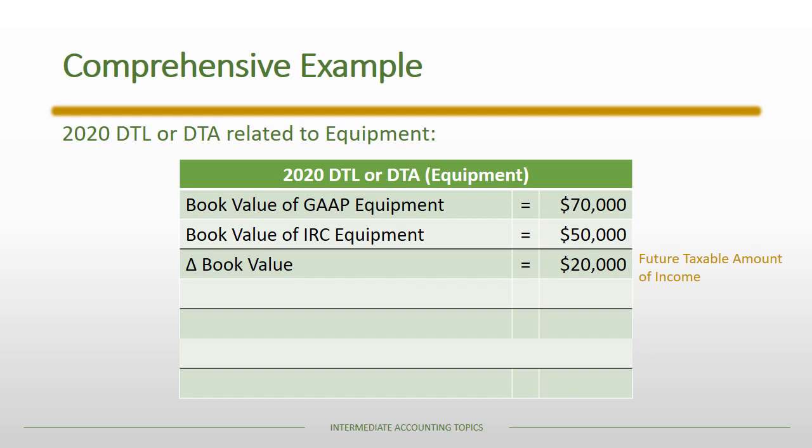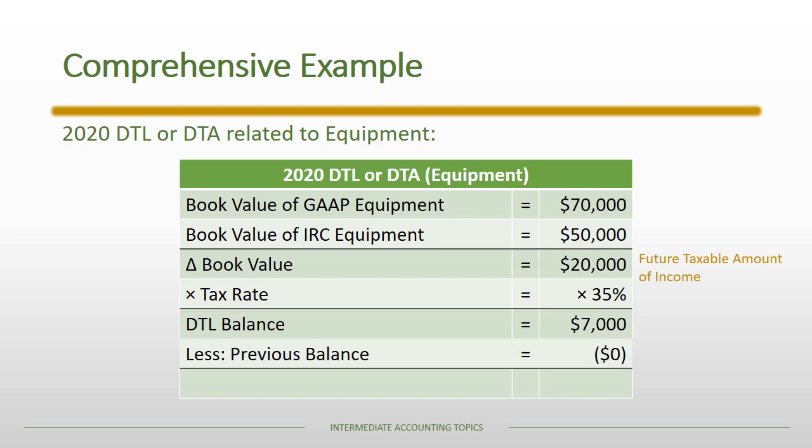And if you remember from the earlier lectures, whenever you see a future taxable amount of income, that means there is a deferred tax liability related to this item rather than a deferred tax asset. So we apply the tax rate of 35%. Once we do that, we have the balance in our deferred tax liability. We compare that balance to the previous balance, and of course this is a brand new piece of equipment, so there is no previous balance, which means the entry amount to the deferred tax liability is an increase of $7,000.